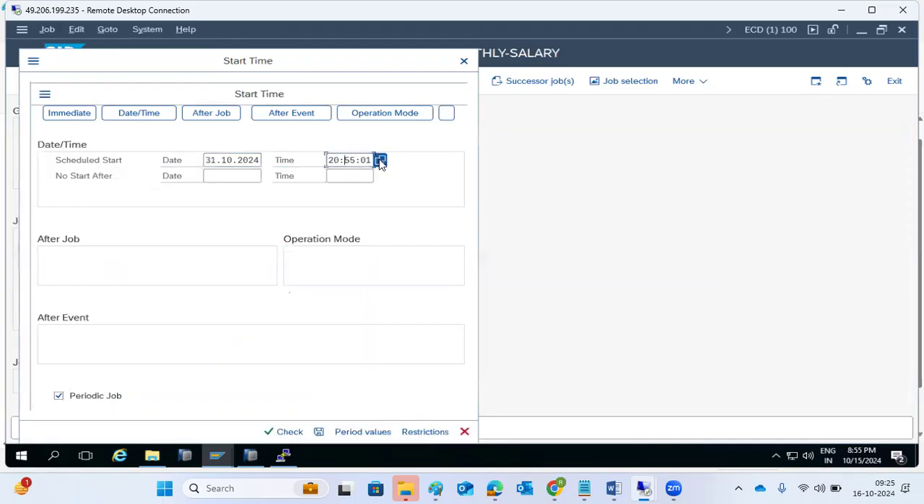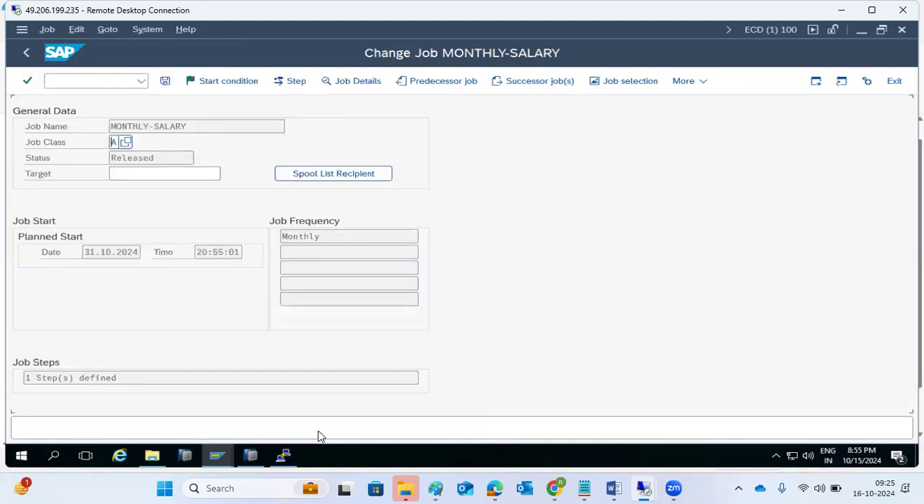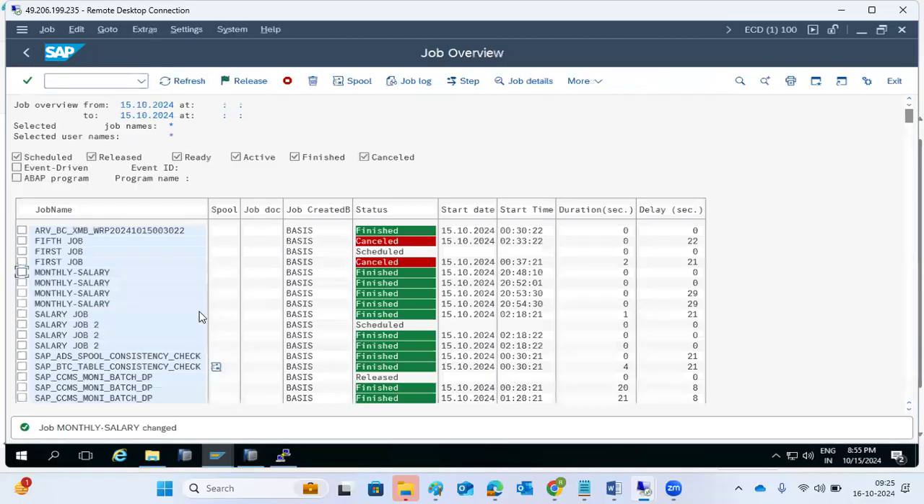Actually, salaries we get from midnight, right? Normally I said 8 o'clock. So the periodic value is monthly. That's fine. So this job will run monthly. It will not execute immediately here.